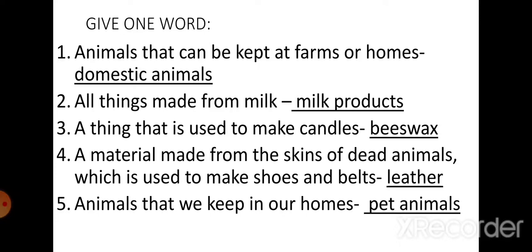A thing that is used to make candles. Beeswax. B-E-E-S, beeswax. Wax. A material made from the skins of dead animals which is used to make shoes and belts. L-E-A-T-H-E-R, leather. Animals that we keep in our homes. Pet animals. P-E-T, pet. A-N-I-M-A-L-S, pet animals.